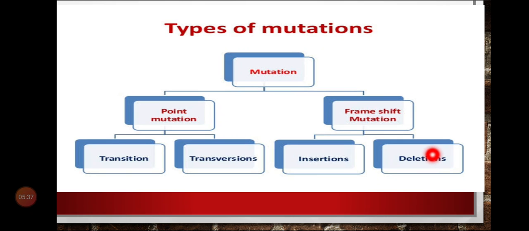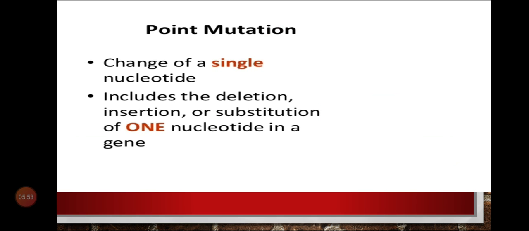Now we are going to study about this in detail, what is point mutation and what is frame shift mutation. In your textbook only these two mutations are there. You don't have to study about the types of these two mutations. So when I say point mutation, it is very simple. Point means a single point from where the mutation occurs. Change of a single nucleotide.